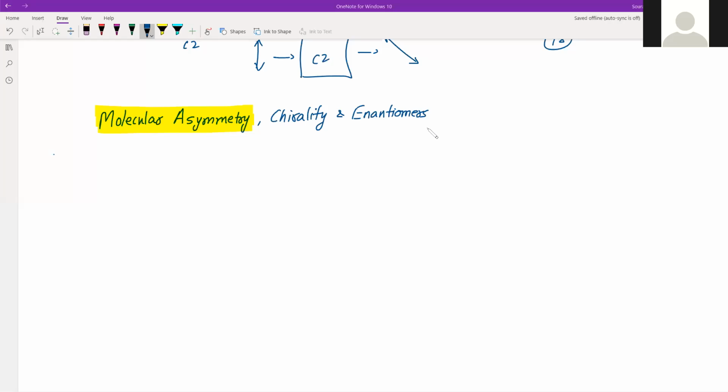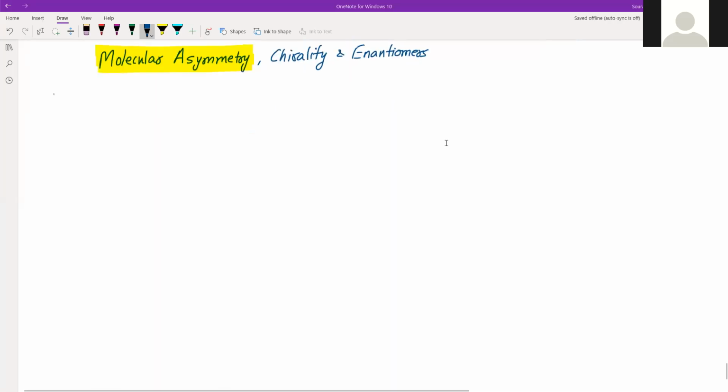Let's start with this new topic, that is asymmetry in molecules, chirality, and enantiomers. We have already seen that a few molecules or compounds have all their properties exactly the same, but they have two different behaviors towards plane polarized light, not towards normal light, but only towards plane polarized light.